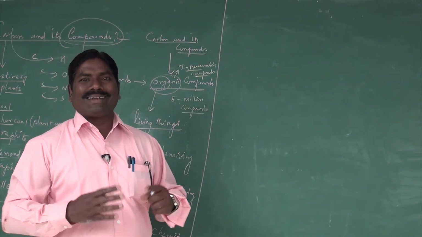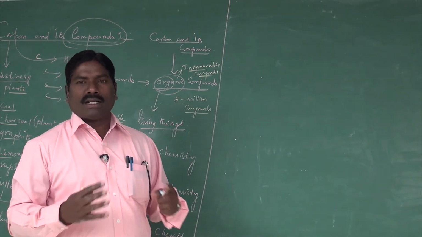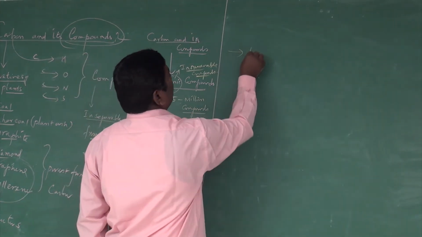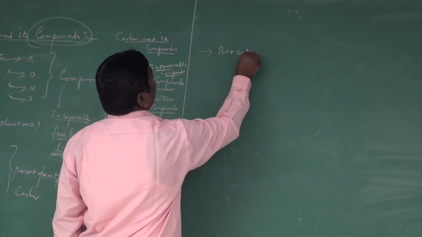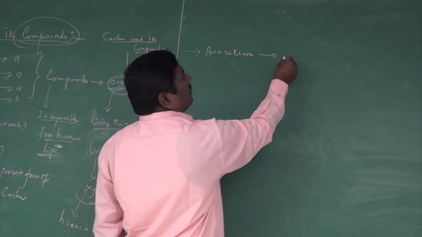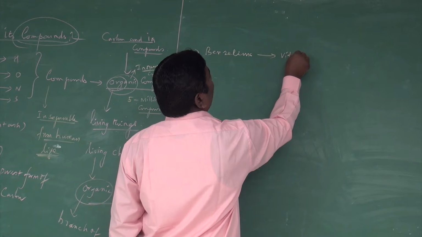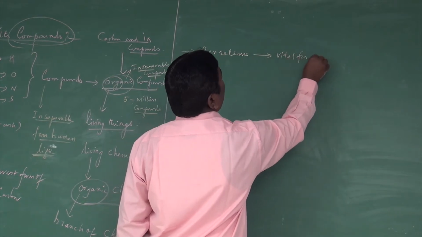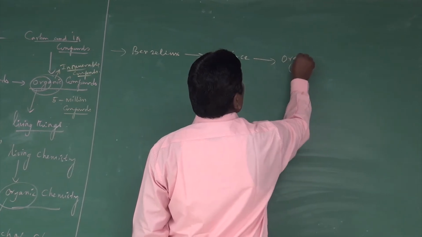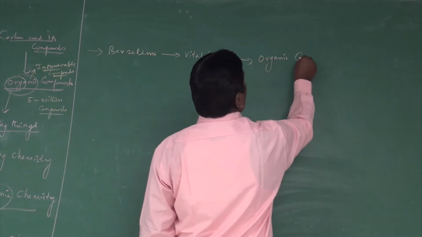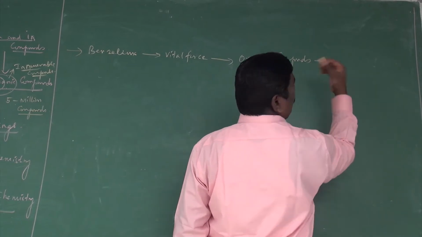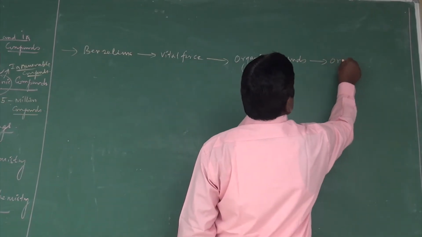Organo means organ, a living science, living chemistry. This is the first theory, proposed by the scientist Berzelius. The vital force theory says that organic compounds are prepared or obtained only from organic materials.